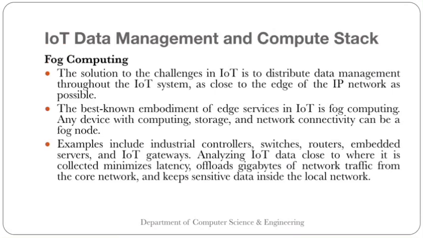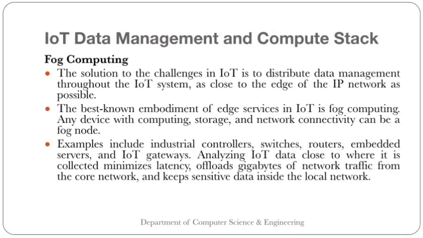This fog node can include industrial controllers, switches, routers, embedded servers and IoT gateways. Analyzing the IoT data close to where it is collected minimizes latency, offloads gigabytes of network traffic from the core network, and keeps sensitive data inside the local network.